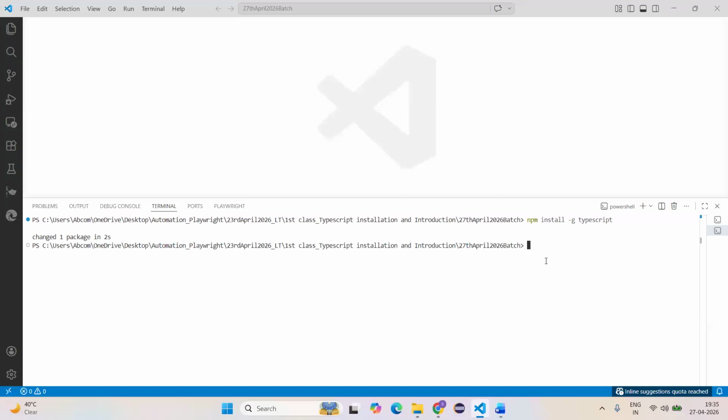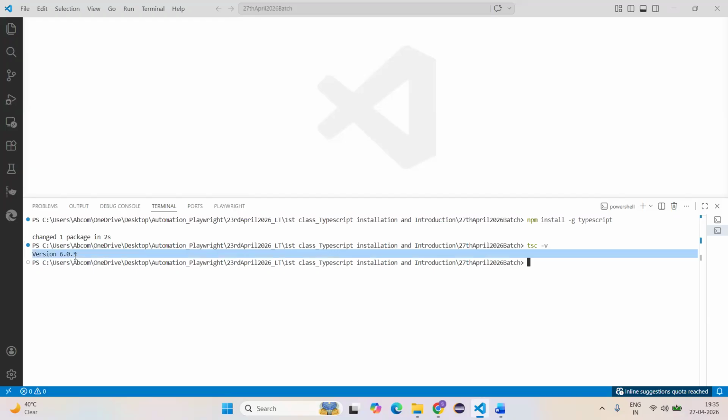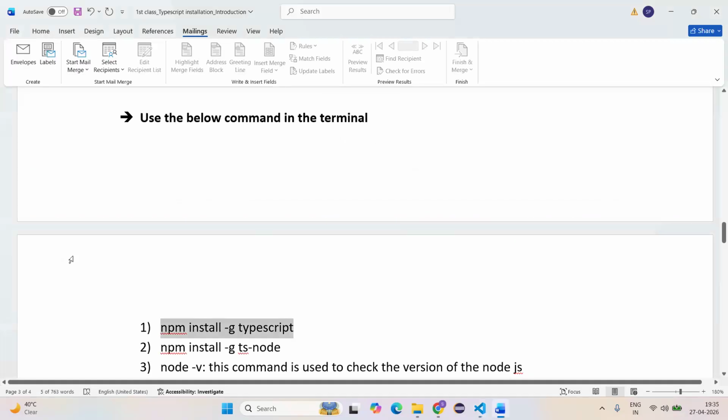If you want to see the TypeScript version, use tsc space hyphen hyphen version. Are you able to see which version of TypeScript we are using? 6.0.3, right? Can everyone see my screen? Yes, ma'am. Yeah, it's clear. So now you need to install ts-node.